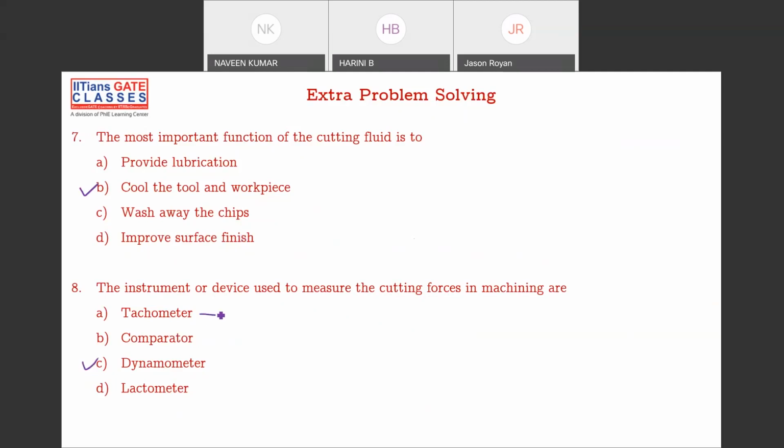So what do you use a tachometer for? Anyone? Tachometer will measure RPM, revolutions per minute. Comparator is used in inspection, where it will check the roundness and all these things. And lactometer, anyone?